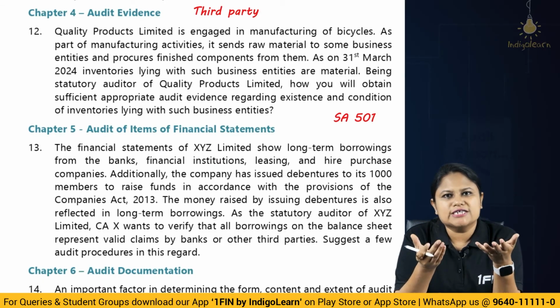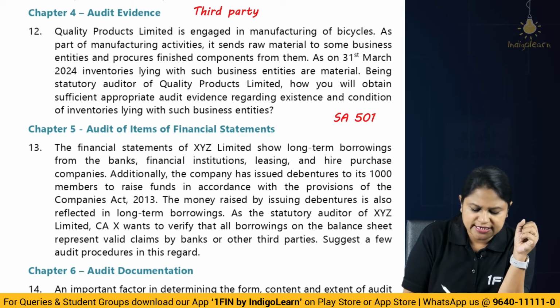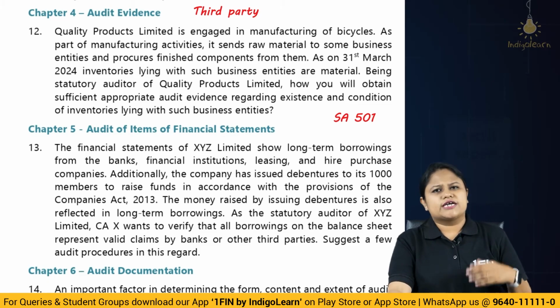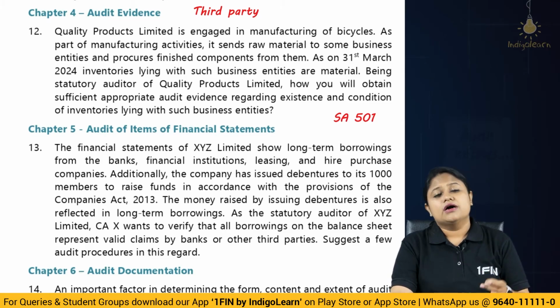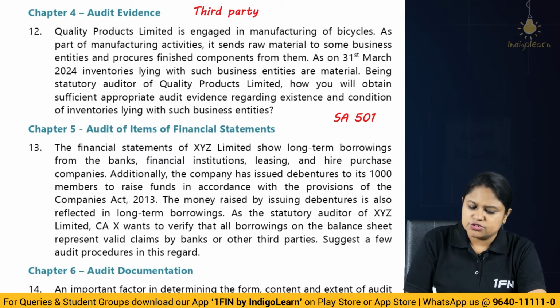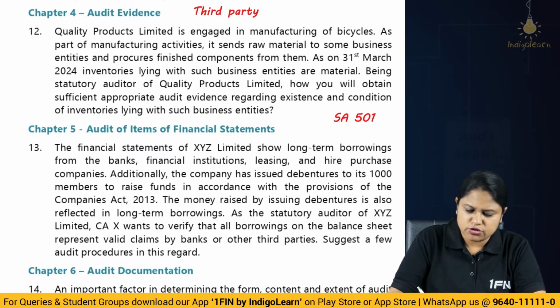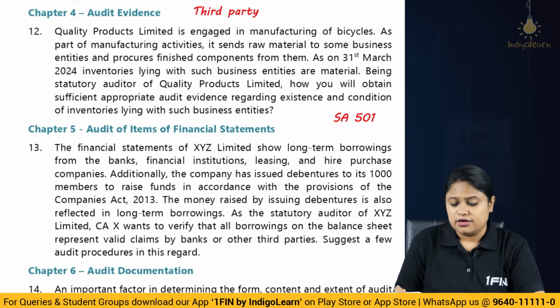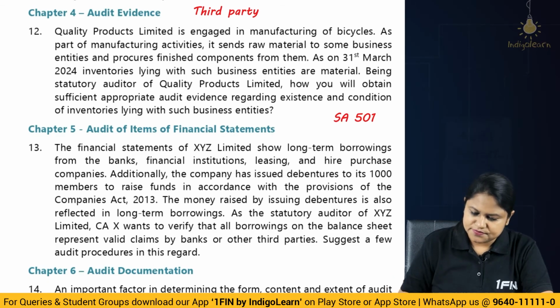Correct? So you can also ask for external confirmation. All of these things are possible as a part of a procedure for obtaining sufficient appropriate evidence regarding existence and condition. So external confirmation, inspection of documents, you yourself attending or sending another auditor, or obtaining the service auditor's report, all of these are considered audit procedures to check existence and condition. Clear? All right. So you have to give the reference to SA 501, and this is inventory lying with a third party, for which you are going to obtain sufficient appropriate evidence by performing these audit procedures. Clear? All right.